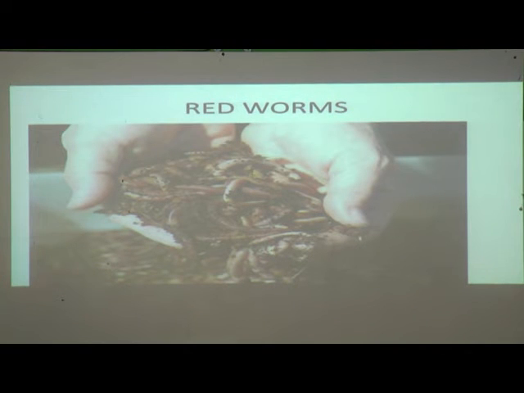Here red worms are shown. These red worms are very important living organisms in vermicomposting. These are the living organisms which can convert decomposing garbage or waste into manure of very good quality.